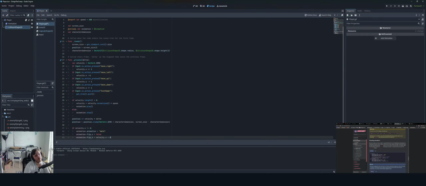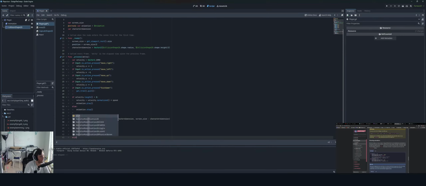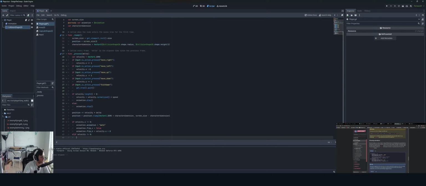Okay, so if we are moving left and right, so that's the X, we choose walk as the animation, flip vertically, we don't want it, and then depending on if we're moving left or right, we want to flip horizontally. So that's what that means. Easy enough. Elif velocity.x equals 0. Almost the same ideas here.